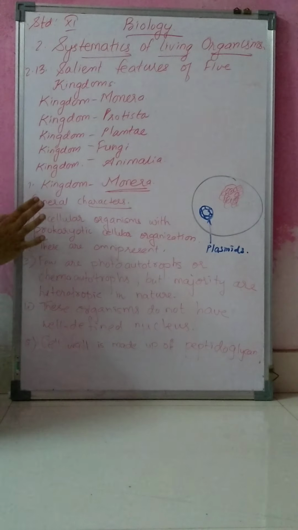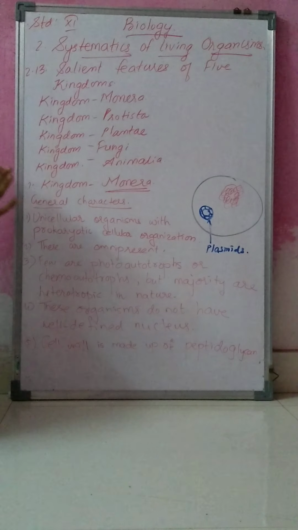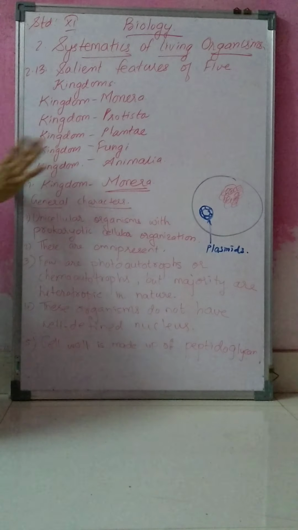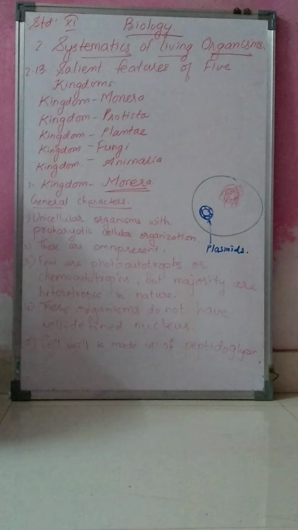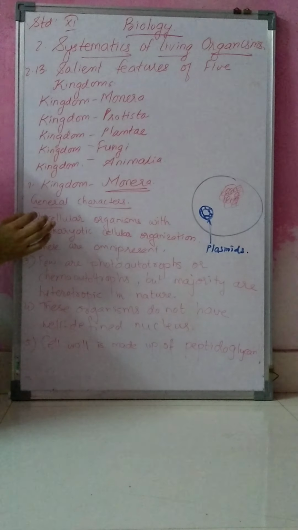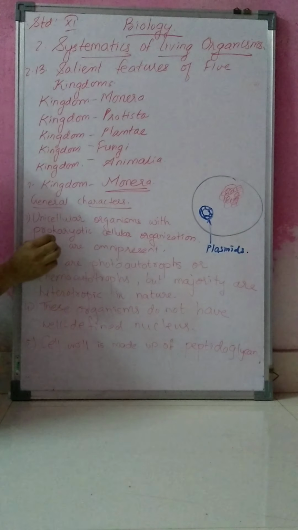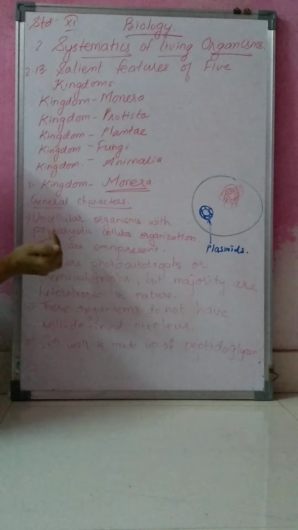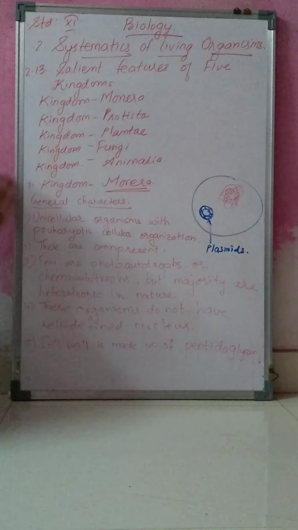These five kingdoms are present in the systematics, and you have to study only these in this chapter, Systematics of Living Organisms. In these five kingdoms, all the living organisms, from microorganisms to the highest organism, man, are included.